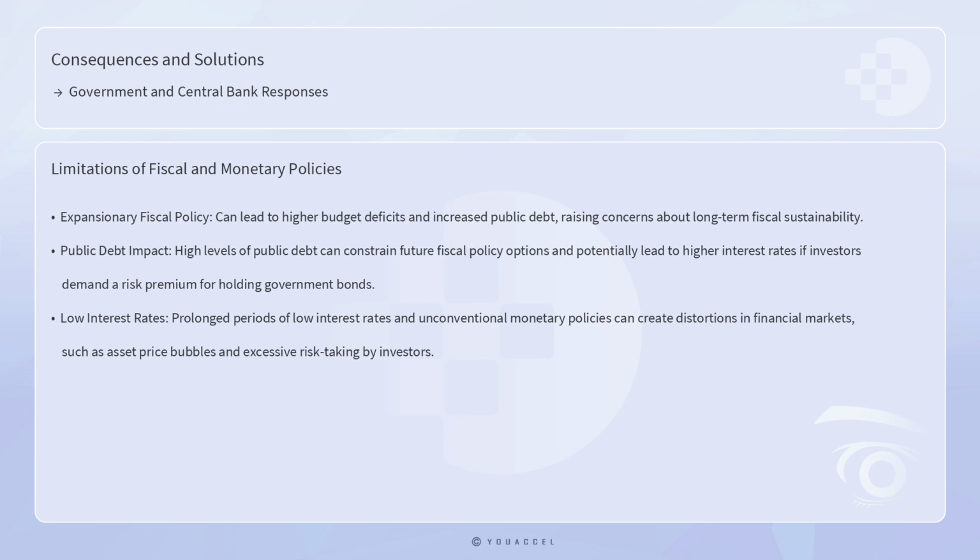Similarly, prolonged periods of low interest rates and unconventional monetary policies can create distortions in financial markets, such as asset price bubbles and excessive risk-taking by investors.